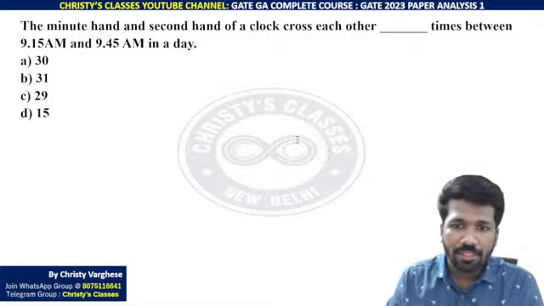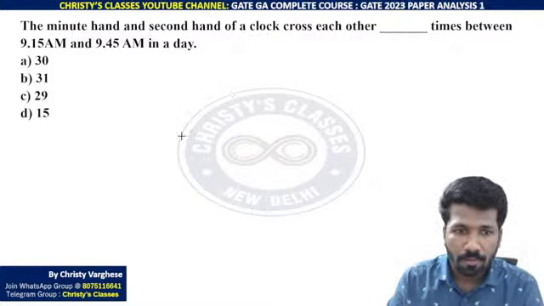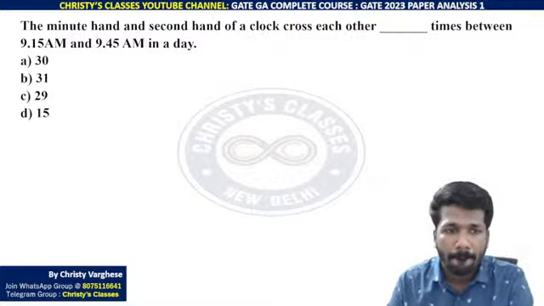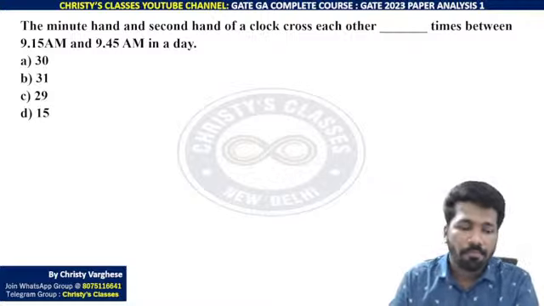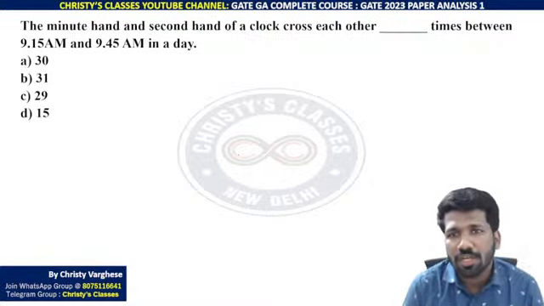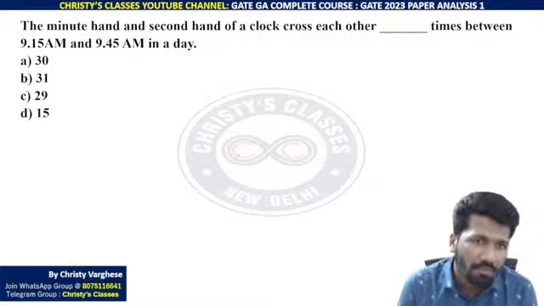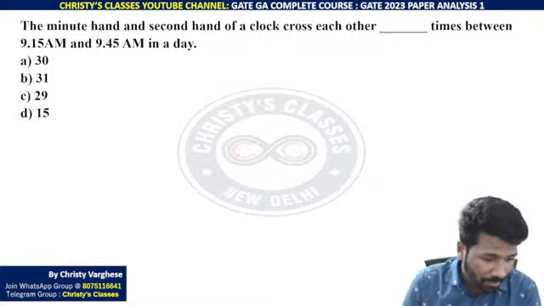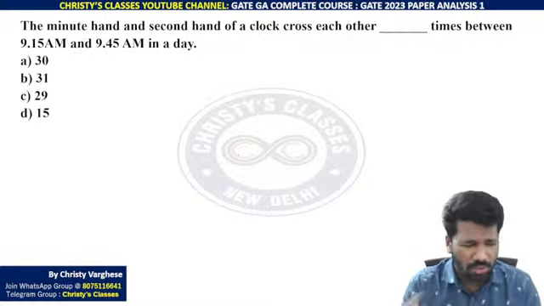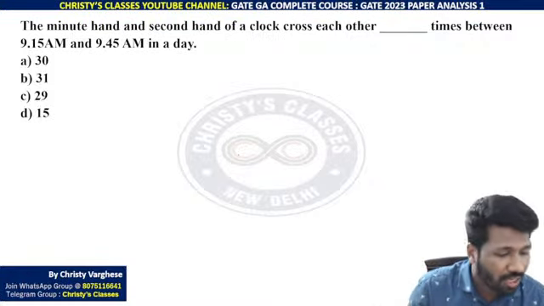Some of you already got an answer. Let's see whether it is right. The minute hand and second hand of a clock cross each other dash times between 9:15 and 9:45 a.m. Again, here I am not sure whether the exact wording is like this. These are memory based questions, so slight changes in the wordings may also result in a different answer.